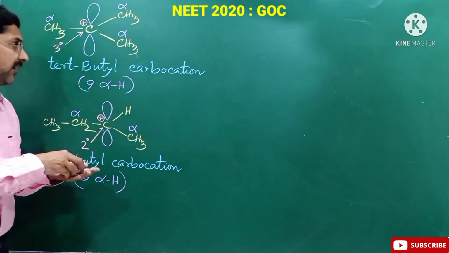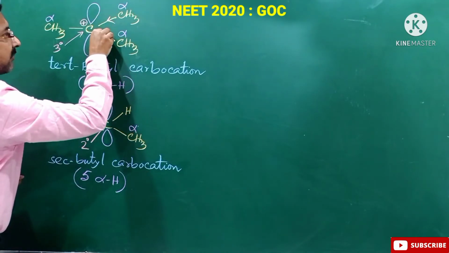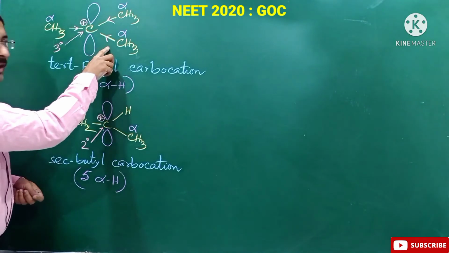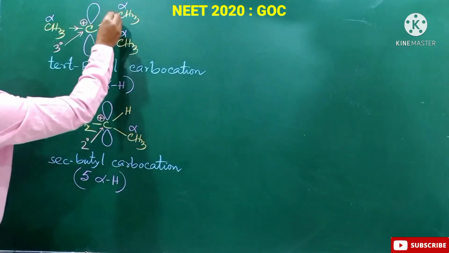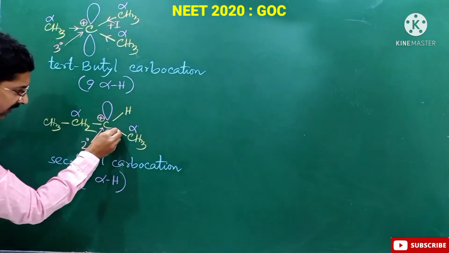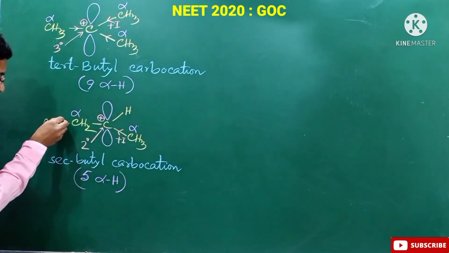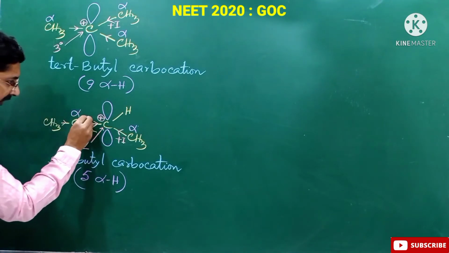And another thing is that the methyl group has a positive inductive effect. This is the plus I effect. Here this methyl has plus I, and this ethyl also has a plus I effect.